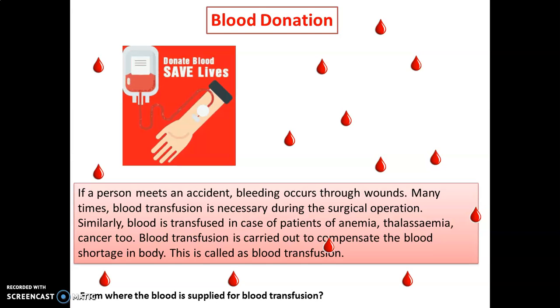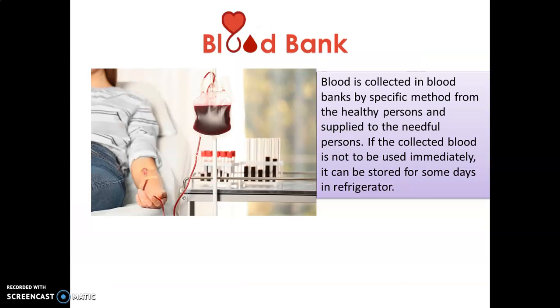From where is the blood supplied for blood transfusion? I cannot just go and take my blood. So first of all, we have blood banks. Blood is collected in a blood bank by a specific method from the healthy person and supplied to the needy person. There are specific methods by which blood is collected. If the collected blood is not to be used immediately, it can be stored for some days in the refrigerator. So under a certain temperature, the blood can be stored.